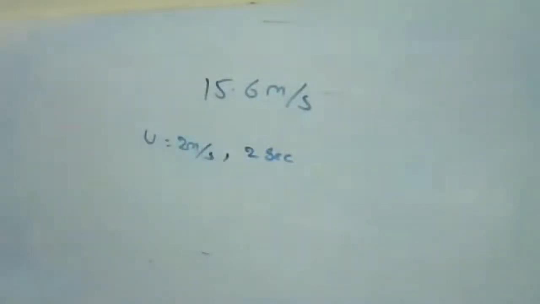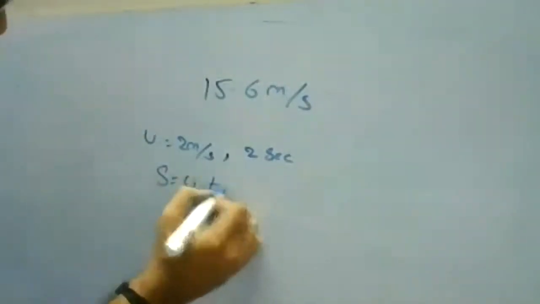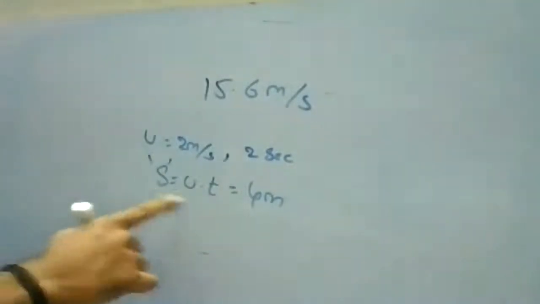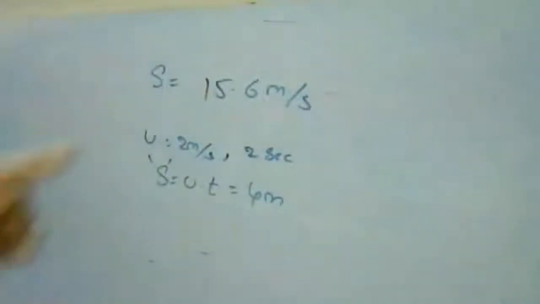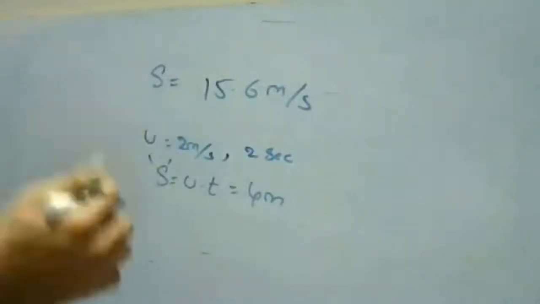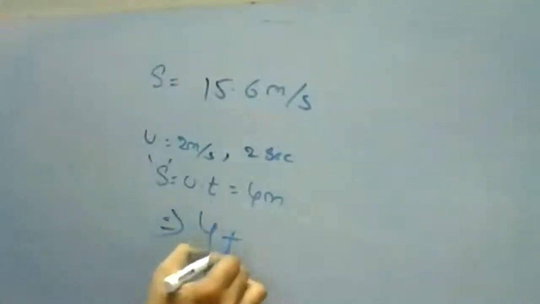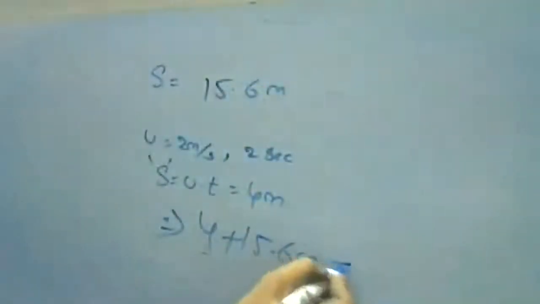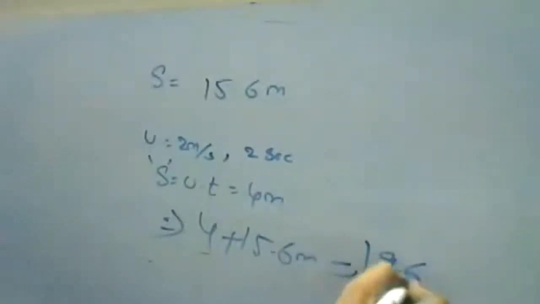Okay, we have to consider the relation for the helicopter also. So the displacement for this helicopter, S is equal to U into T. So it is 4 meters. So it is for the helicopter. S is 4 meters, and this is for the food packets. The total height combined is your total answer. So after 2 seconds, the distance of the food packets from the helicopter is 4 plus 15.6 meters. So we have to consider the helicopter also. So the answer is 19.6 meters.